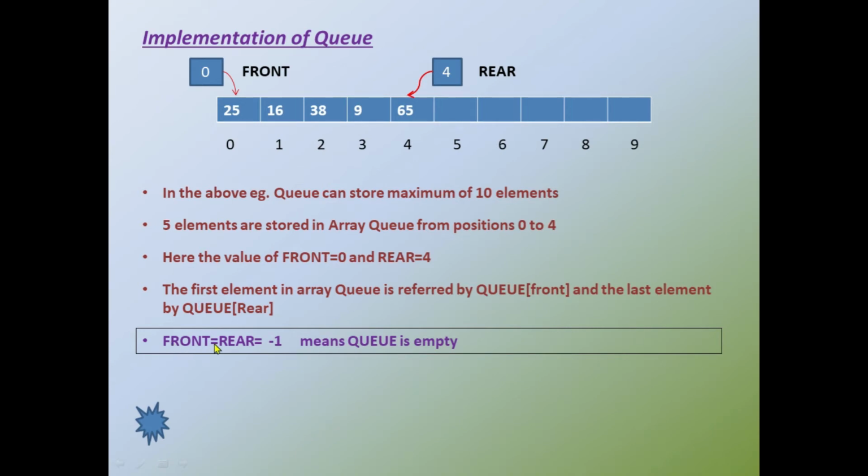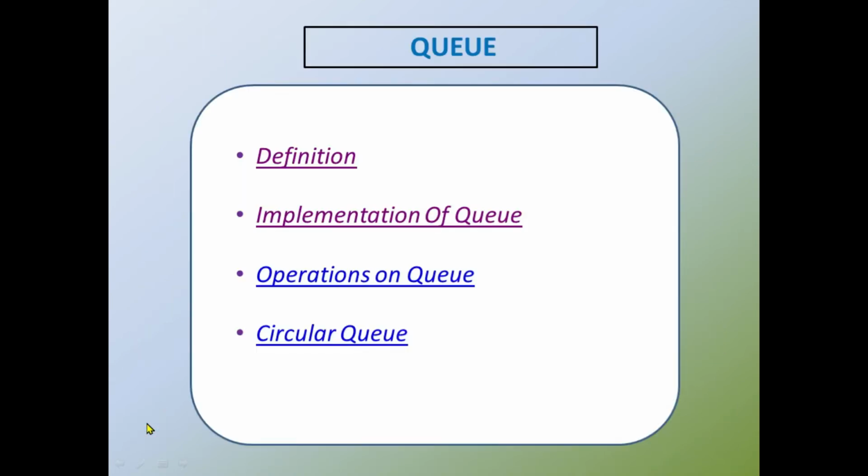So if the value of front and rear is equal to -1, what does it mean? It means queue is empty. Or in other words, we can say if the queue is empty, the value of front and rear will be -1. Okay. So this is how queue is implemented using the array.